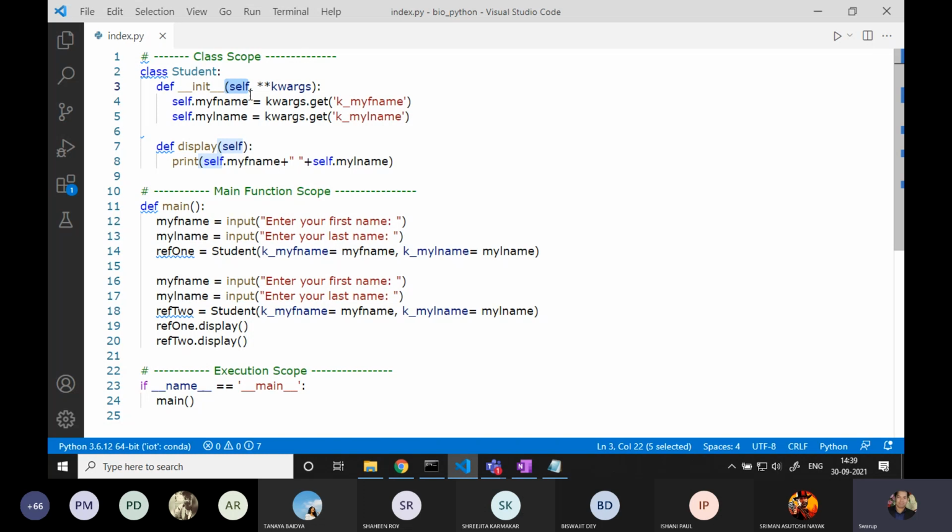So according to that object reference, whatever fname, whatever name, will get assigned. Similarly, when you are creating this other reference variable, according to that, fname and name will be generated. So this self is going to play a very crucial role. If this argument is not there, you will not be able to differentiate between which one. Remember, these are all common arguments. You are not creating two separate sets, one for this and one for that. This entire set is common.